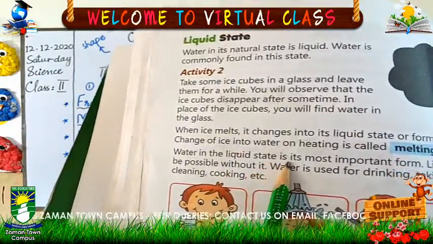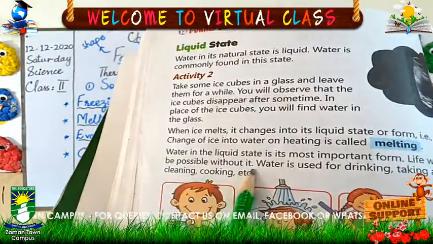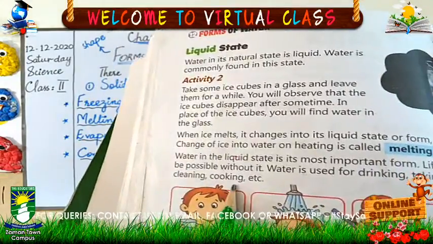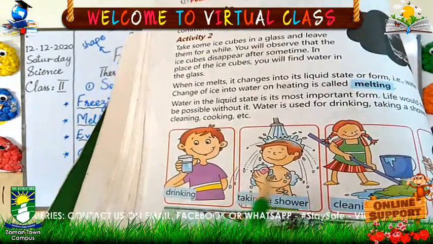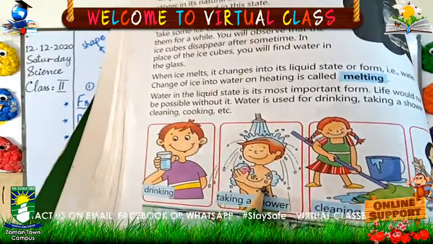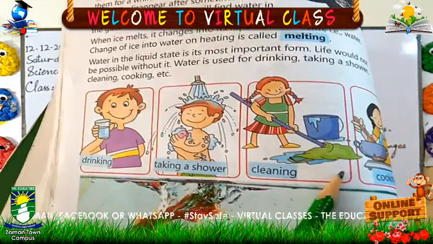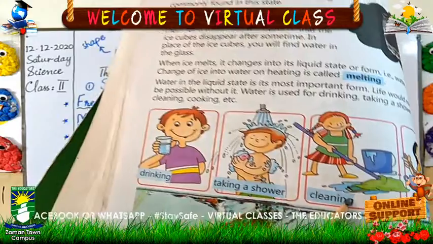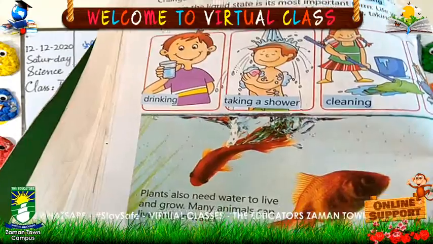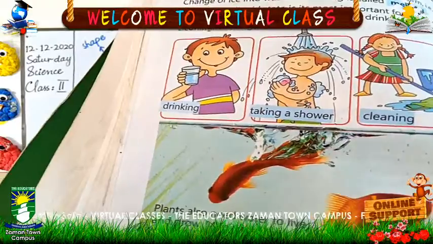Water in the liquid state is its most important form. Life would not be possible without it. Water is used for drinking, taking a shower, cleaning, cooking, etc. You can see in all these pictures that the liquid state of water is the most useful and natural state. You also see liquid state when you look at seas, rivers, lakes and ponds. There are so many animals that live only in water. They cannot survive without the liquid state of water. So this is the most important form of water.